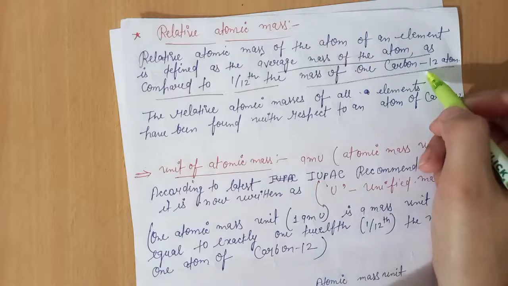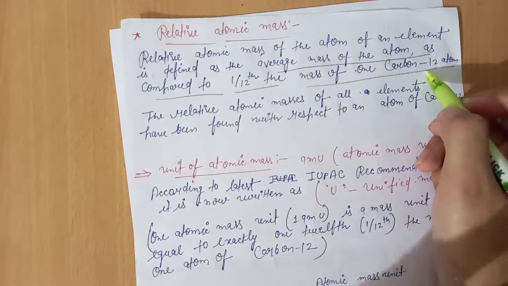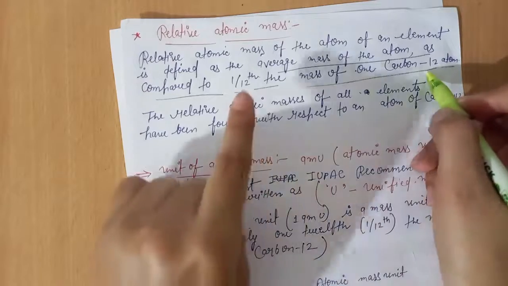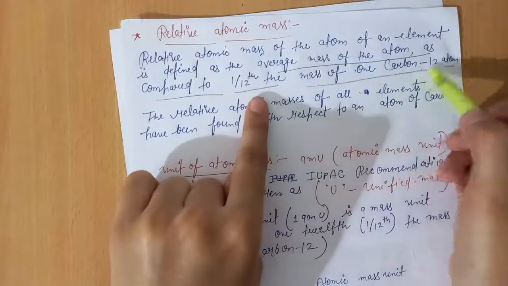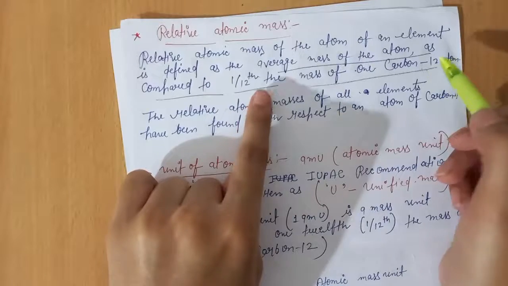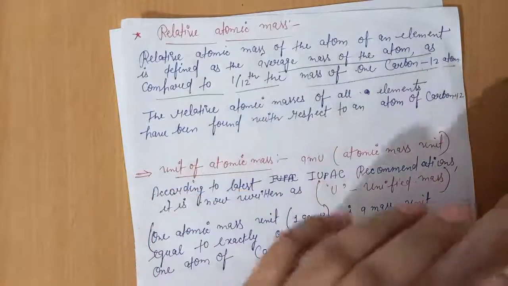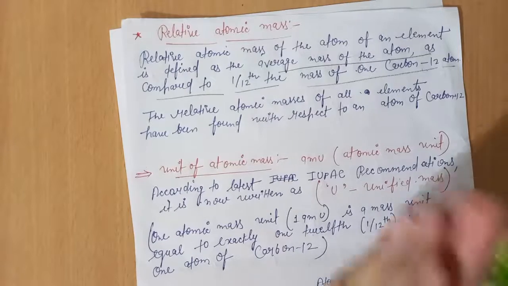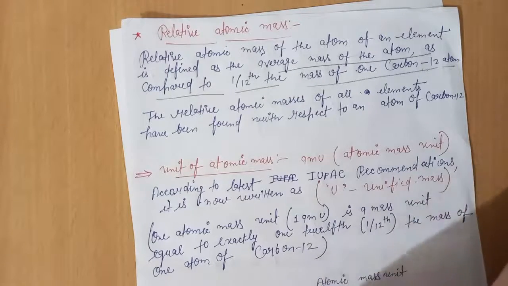Scientists previously took the oxygen atom as a standard reference to measure the mass of atoms, but later they took the carbon atom. The 1/12 mass of one carbon-12 atom was taken as the standard reference, or as a unit, to measure the mass of other elements.